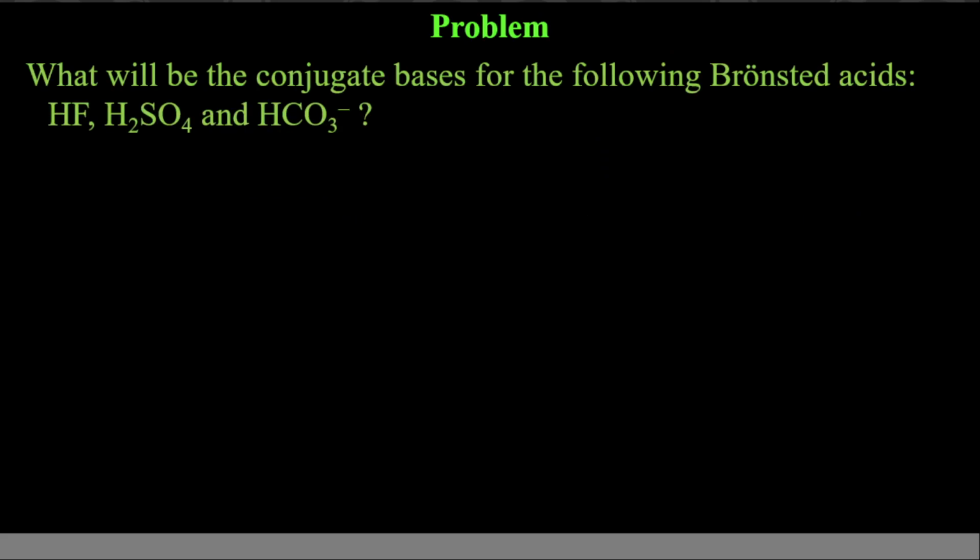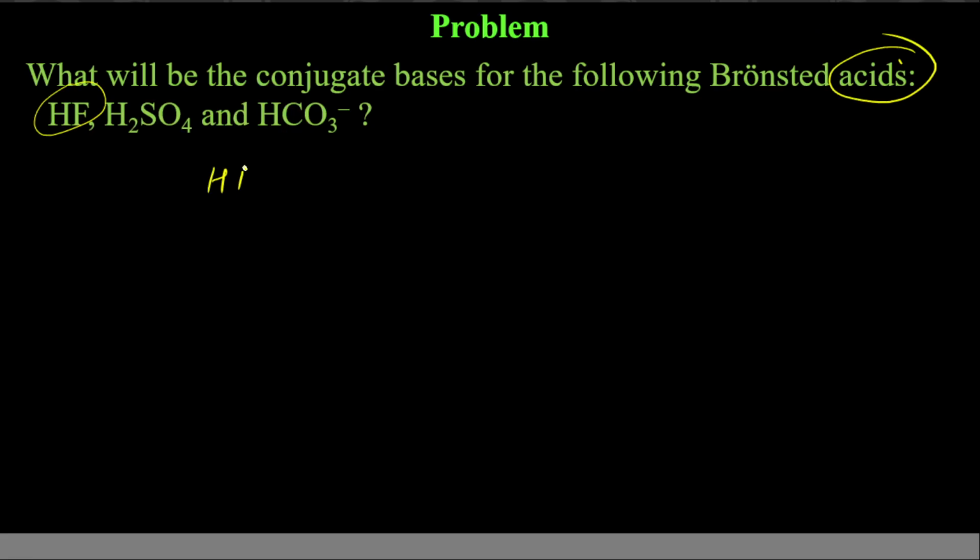Now a question, just to understand whether you got the concept or not. What will be the conjugate bases for the following Bronsted acids? So it is already given. Sometimes it will not be given. You will be asked whether it is acting as acid or it is acting as base. You will find on the basis of whether it is losing proton or gaining proton. Here, these are acids. It means they will lose proton.